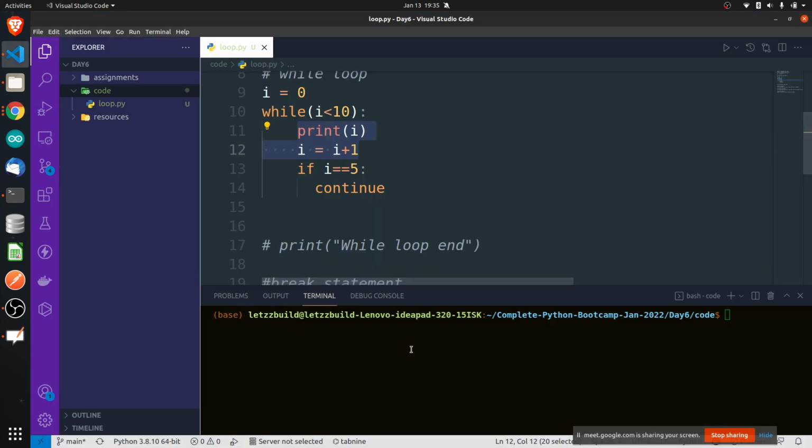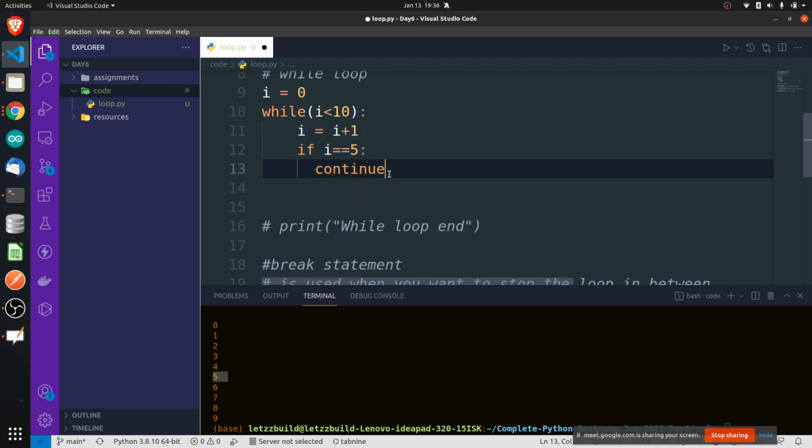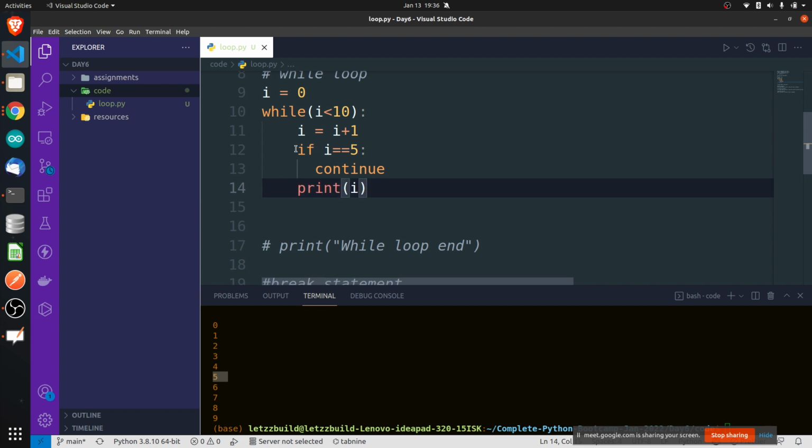Yes. Now let's see if I execute this. Although I have written continue here, my numbers from 0 to 9 were all being printed, even 5. Why was 5 being printed? I told it to skip the 5th iteration, but it will execute this line at least. I told it to skip here, but before that I have told it to print the value of 5. So it is printing. I don't want it to print the value of 5, right? So which line is responsible for printing the value of 5? This line. I'll just cut this line and put it after continue.